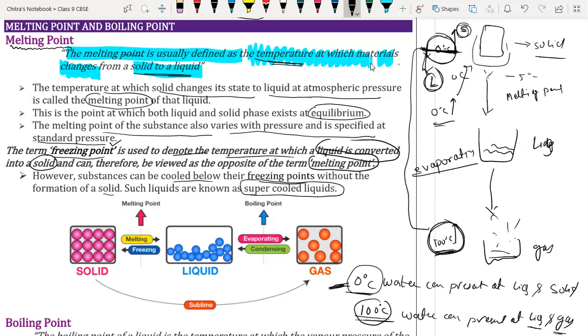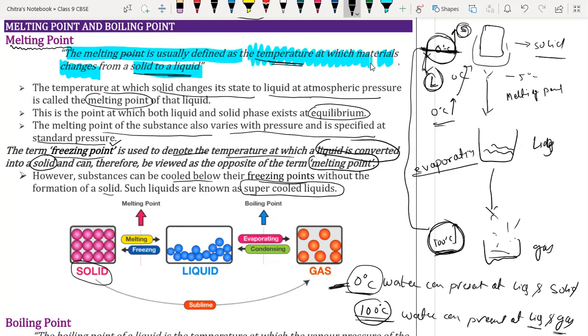So glass, actually, is not a solid. Yes, it appears like a solid, but it is not. It is a supercooled liquid. The glass you have at your home is actually a supercooled liquid. It appears in solid form, but it is not a true solid. Okay, beta?